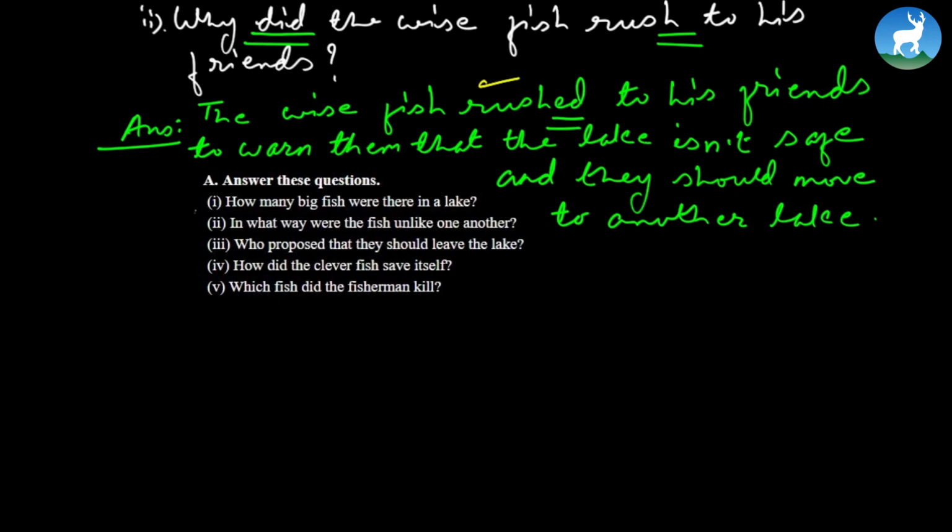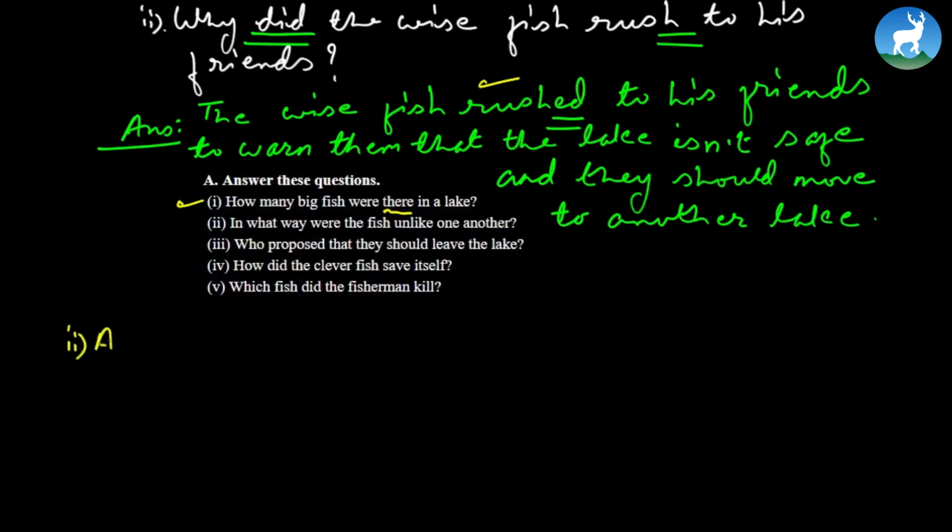Now let's look at these questions. How many big fish were there in the lake? There were 3 big fish in the lake. Very simple, isn't it? Remember, all the answers lie right in the passage. In what way were the fish unlike one another? It's asking in what way these 3 fish were different from one another. In what way were they different?